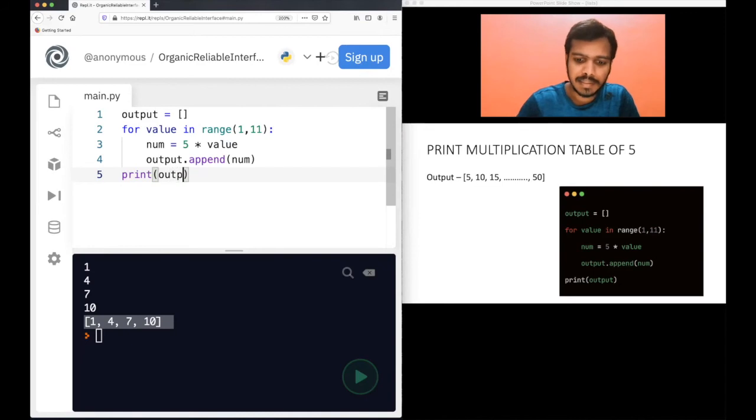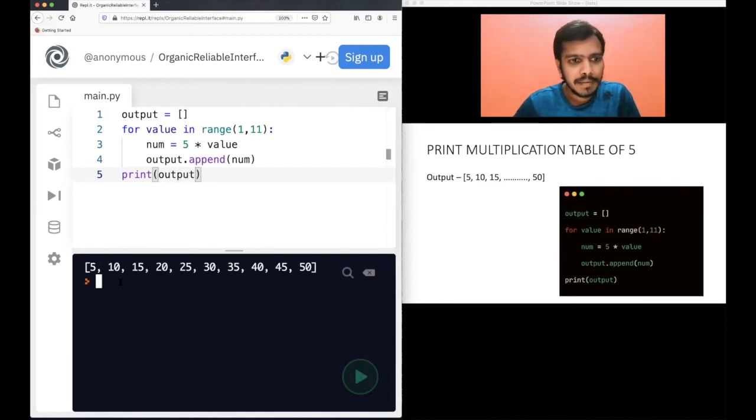I have disabled the code, so I have to write everything. You see the table of 5 is printed: 5, 10, 15, 20, 25, 30, 35, 40, 45, 50. Now what I did was I just created one list, output, where I want to store whatever output is.